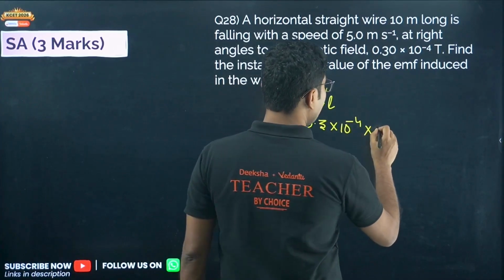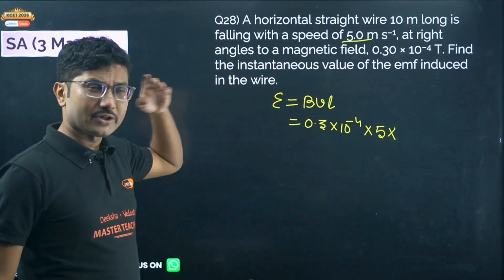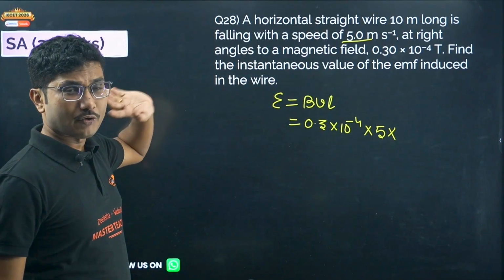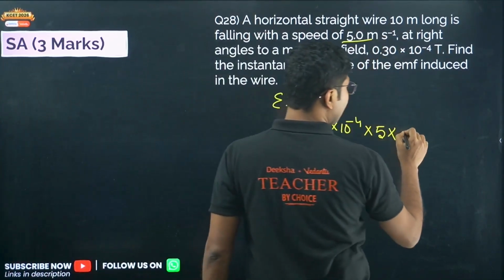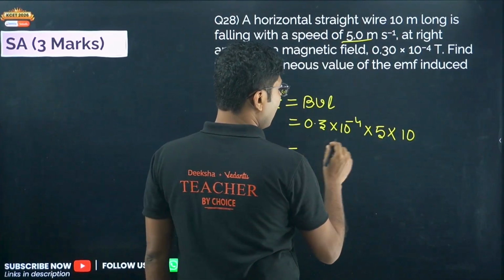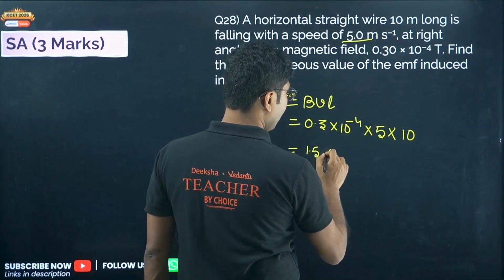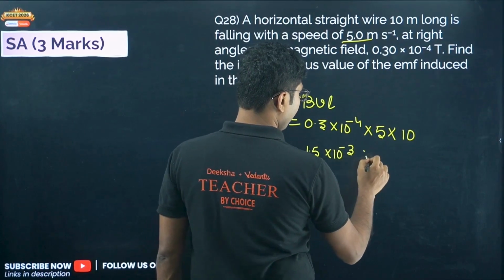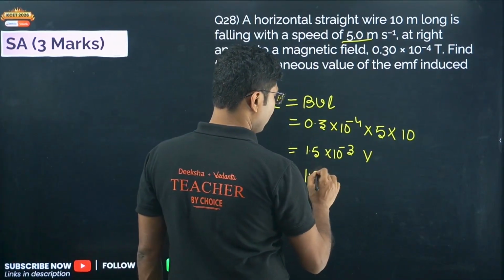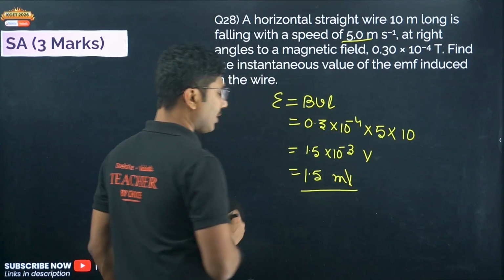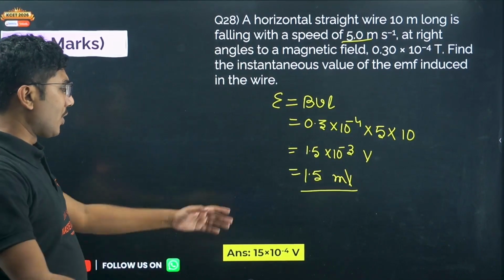Falling with the speed of 5 meters per second. So don't pay too much attention to the problem. You just need to think that the only formula which will fit for this problem is BVL. So just put that. Length is given, 10 meter. So it will be 0.3 into 5 is 1.5, into 10 to the power of minus 3 volt. So 1.5 millivolt or 1.5 into 10 to the power of minus 3 volt. So this is the correct answer. 1.5 millivolt, or 15 into 10 to the power of minus 4 volt. Any one form is correct.